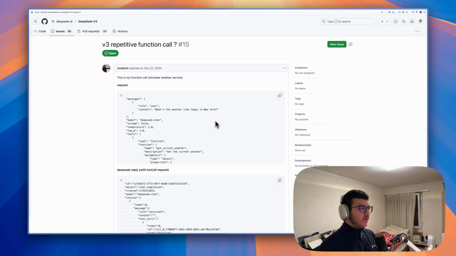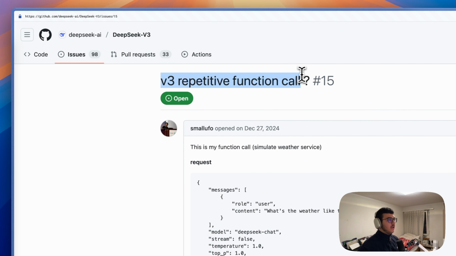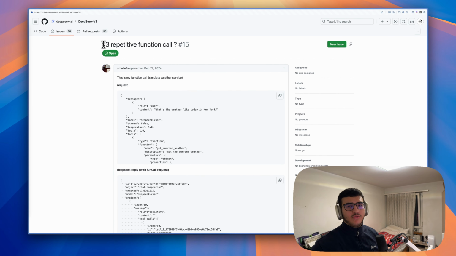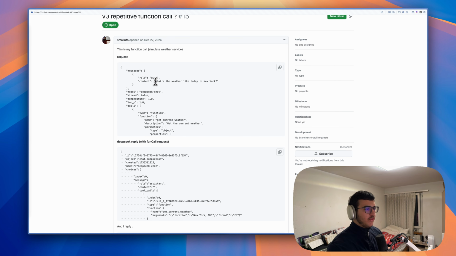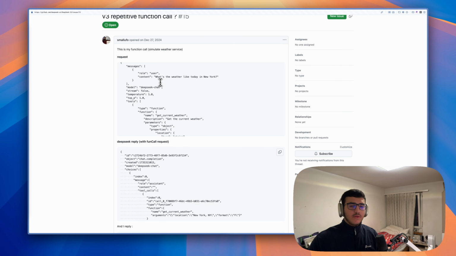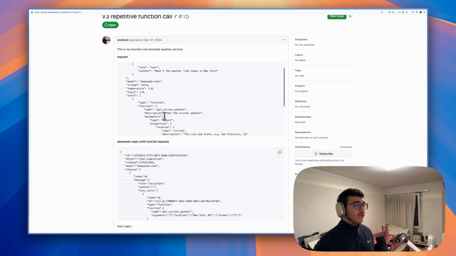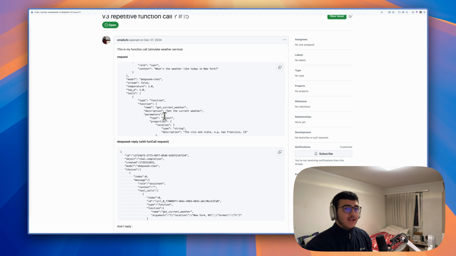If we take a look at this issue, we can see that the user is experiencing the same thing I was, just with another model, which is called V3, which is essentially R1 but without reasoning, or at least it's the same quality of output, as far as I know. And so he asks the question, what's the weather like today in New York? Now what the model is supposed to do, it's supposed to extract the text from New York and recognize that there is a function called get current weather, which it should call only once, not multiple times, and then it should return the result to the user in a natural language format.